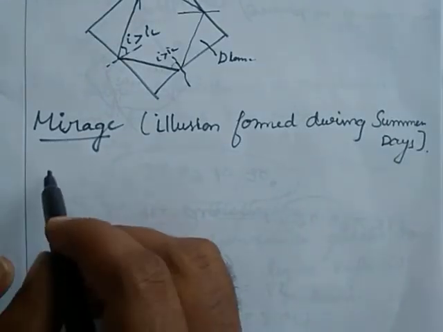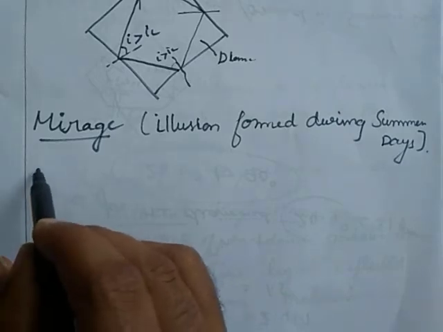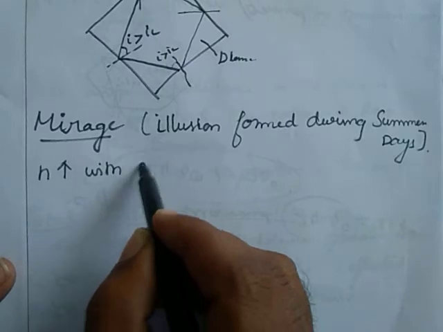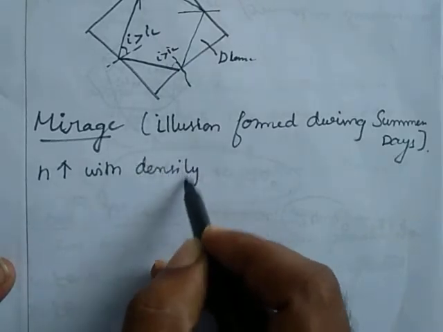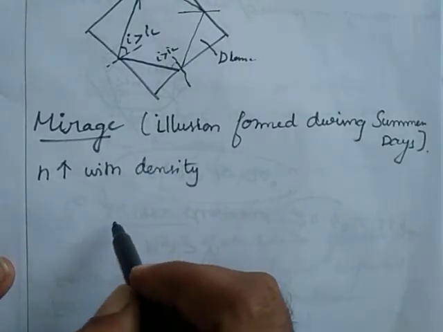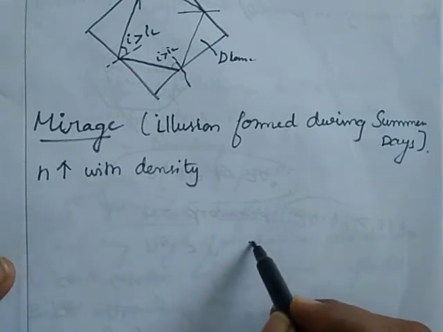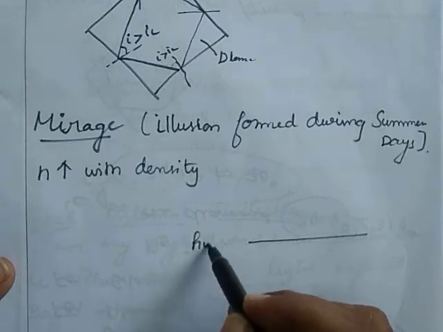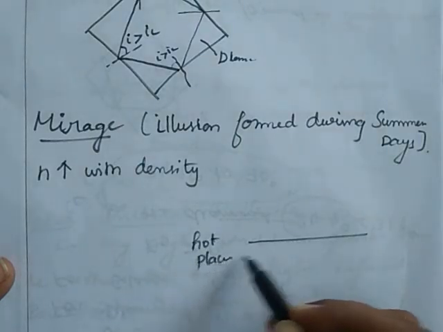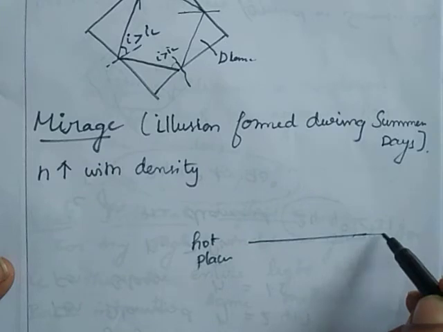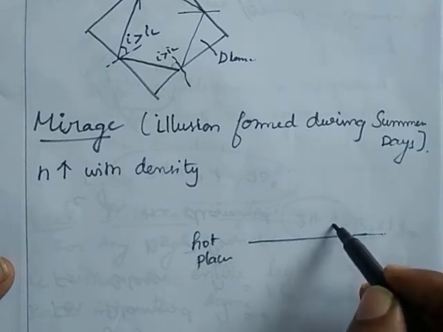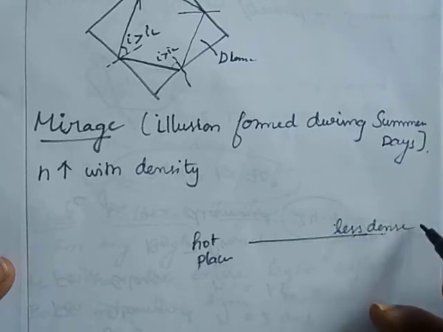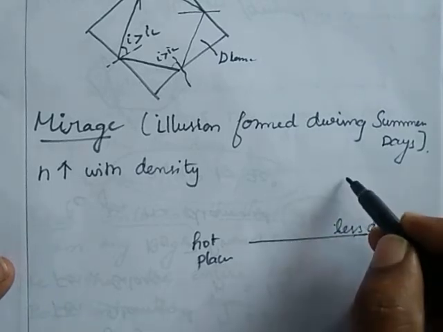See, we have to know one concept, that is the refractive index increases with density. If density increases, refractive index increases. In hot places, the air near the ground is less dense, but air at the height will be more dense.